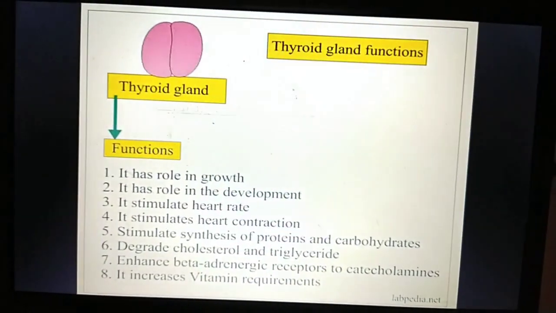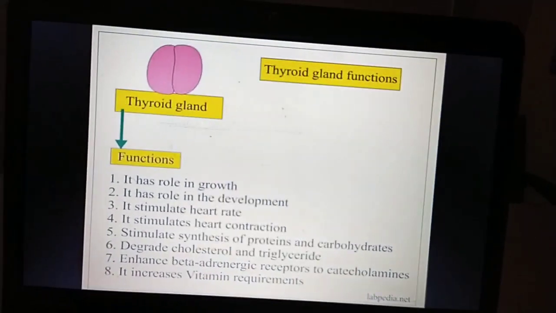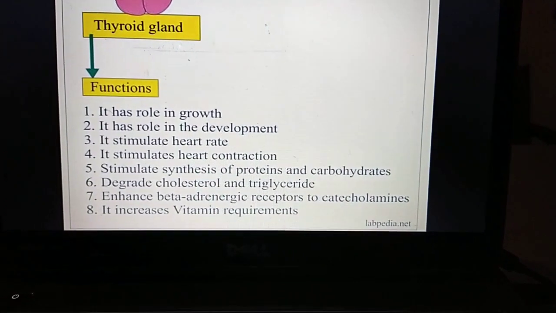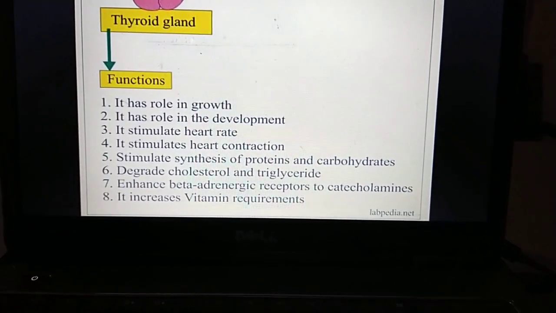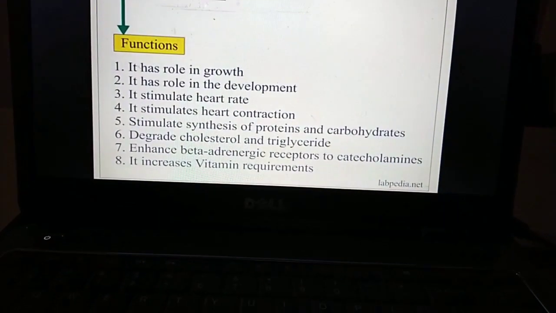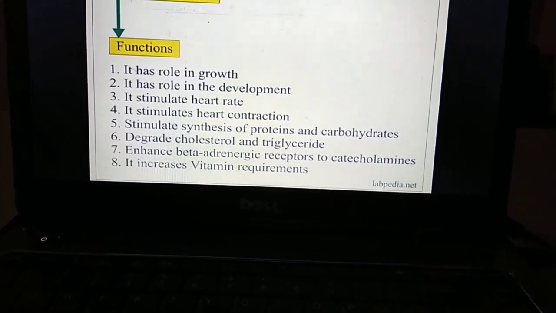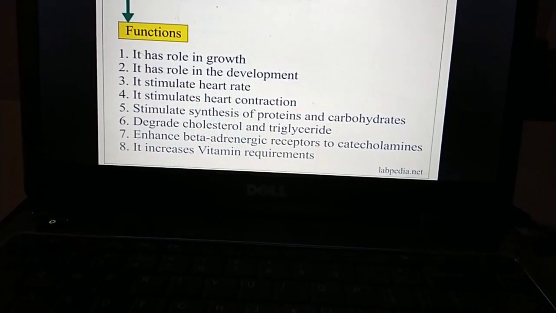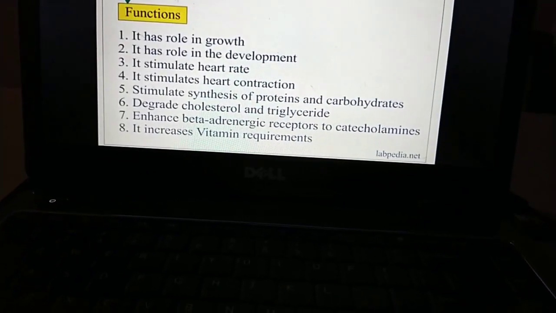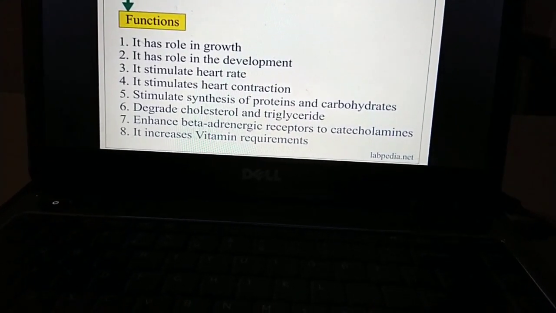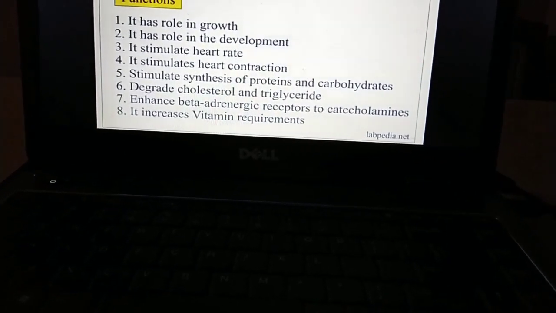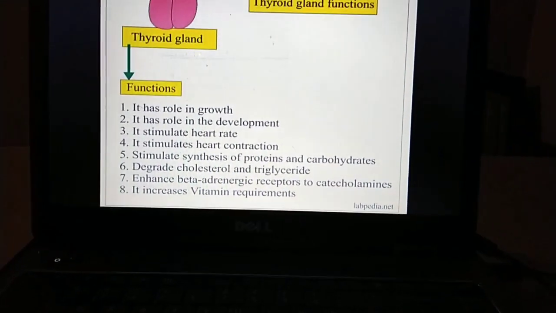Then the functions of the thyroid gland. Briefly, I will explain the functions of the thyroid gland. It has a role in growth and development. It stimulates the heart rate and heart contraction. It stimulates the synthesis of protein and carbohydrates. It regulates degradation of cholesterol and triglycerides. It enhances the beta-adrenergic receptors' response to catecholamines. It increases the vitamin requirements.